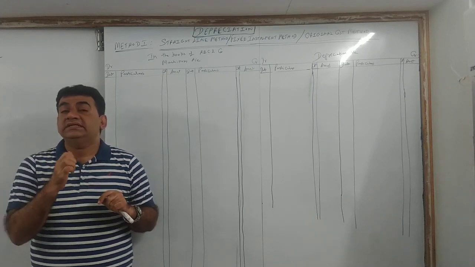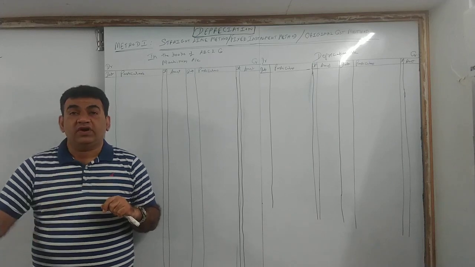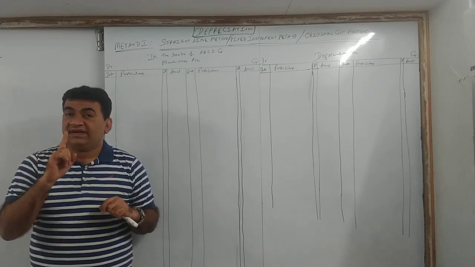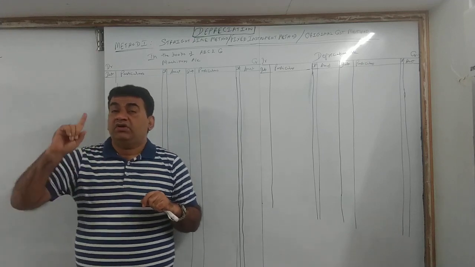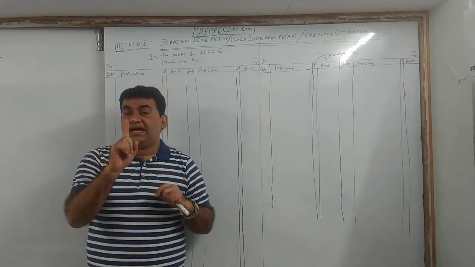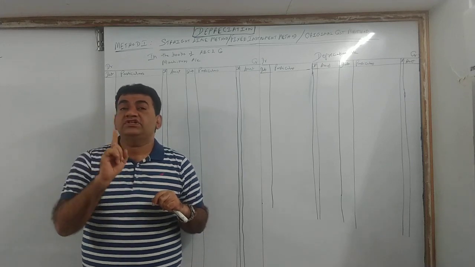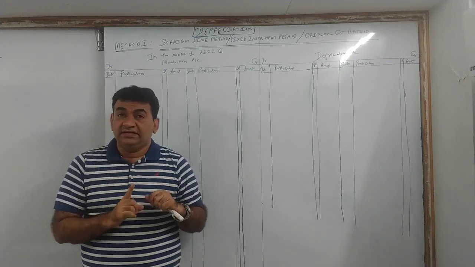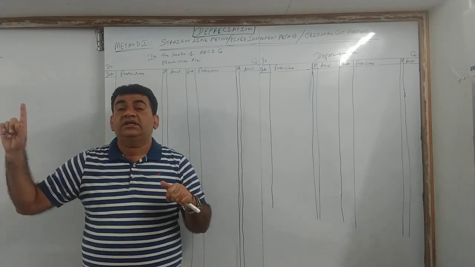Financial year means the year starts on 1st April and ends on 31st March. See, I have given it there. So my last day of the year will be 31st March. And remember, if my last day of the year is 31st March, my first day of the year is 1st April.